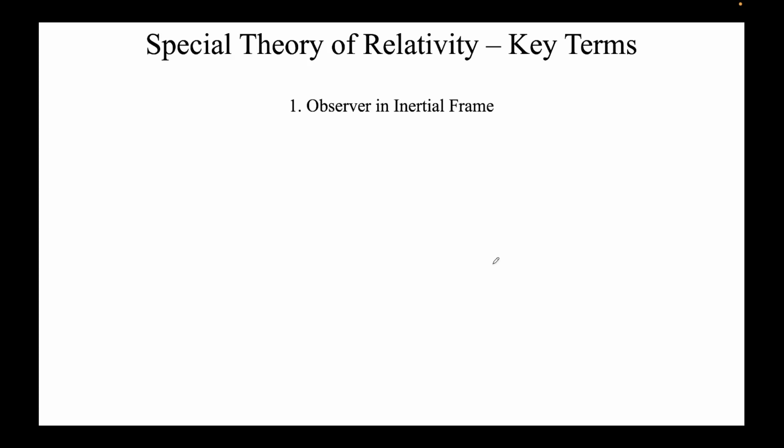These terms keep coming over and over again, so before beginning to solve the problems, I'll go through these terms. So first is the observer. We already know what an inertial frame is. What is an observer? So this is a frame. This we usually call the rest frame or the lab frame, and this is the frame S, and here is an observer O sitting at the origin. So this observer will observe certain things.